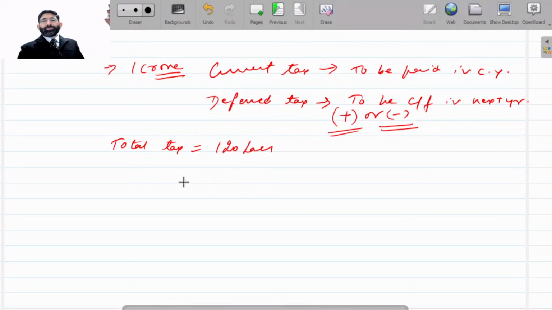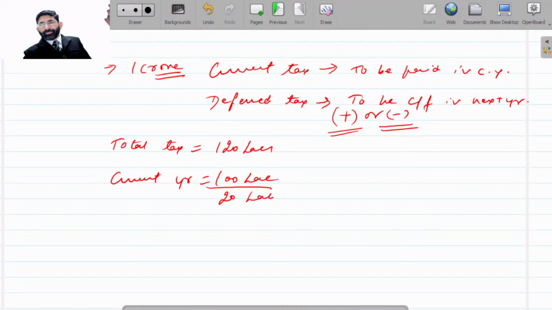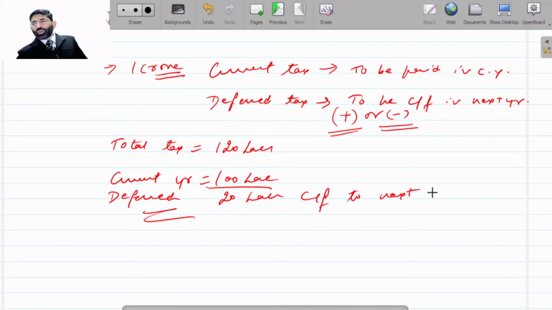120 lakhs. But in the current year, we have to pay only 1 crore. That is 100 lakhs. 20 lakh is carried forward. That is called deferred tax. Carried forward to next year. Not to be paid in this year. To be paid in the next year.